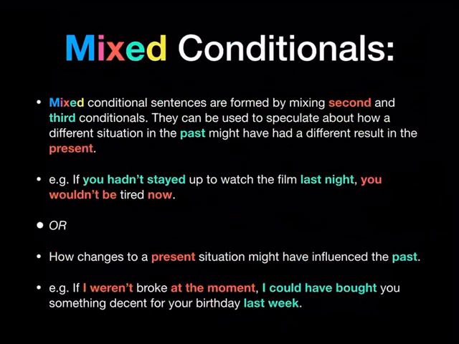Or we can also use mixed conditionals to express how changes to a present situation might have influenced the past. If I weren't broke at the moment, well, that's the present, I could have bought you something decent for your birthday last week. That's the past. So essentially, we mix the parts of the formula according to the context of the sentence. If it's referring to the past, I take from type 3 or third conditional. If it's referring to the present or future, I take from type 2 or second conditional. That's why they're called mixed, because I mixed the formula for type 2, second conditional, and type 3, third conditional. So far, so good?